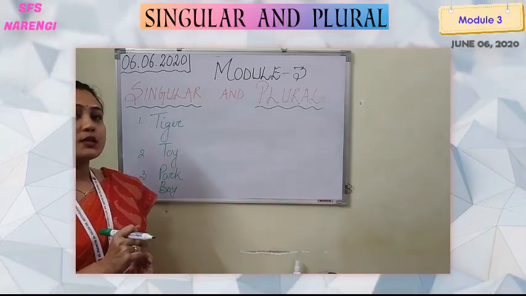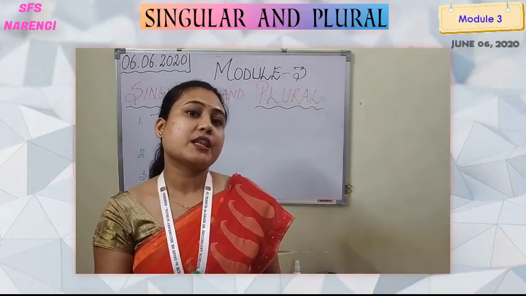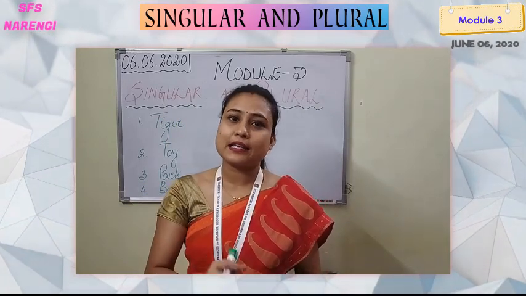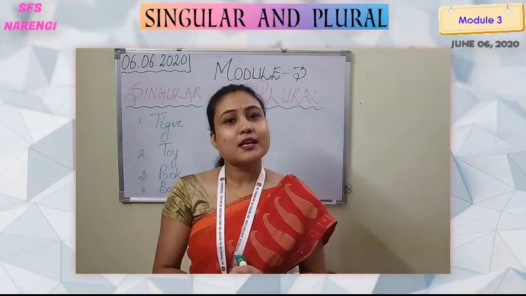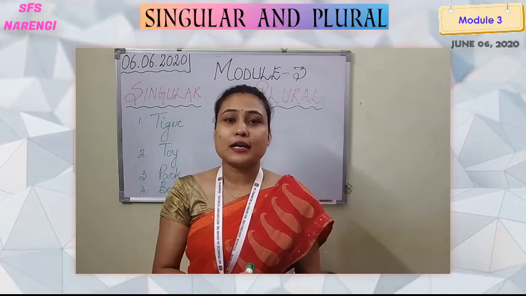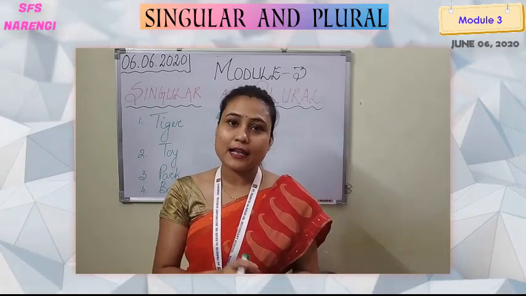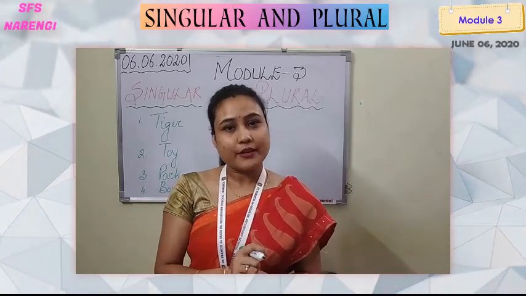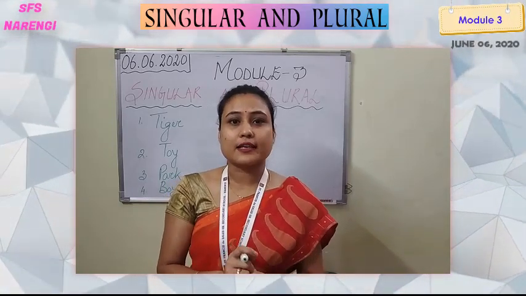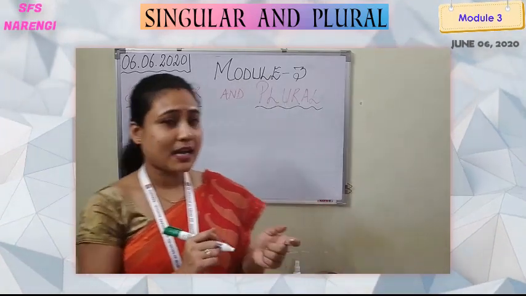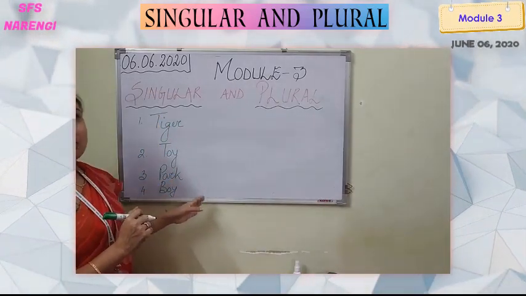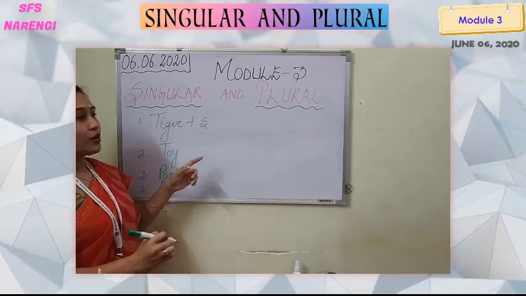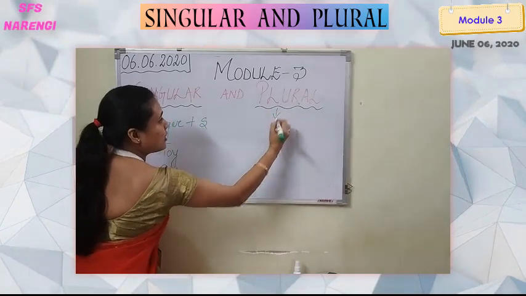In here I want to add that most of the naming words are formed into plural by adding only s to it. But there are a few exceptions where we have to add es, that we will be doing in our coming topics. Okay, so let's focus on s now. As I told, in most of the nouns we can add only s to form the plural noun.